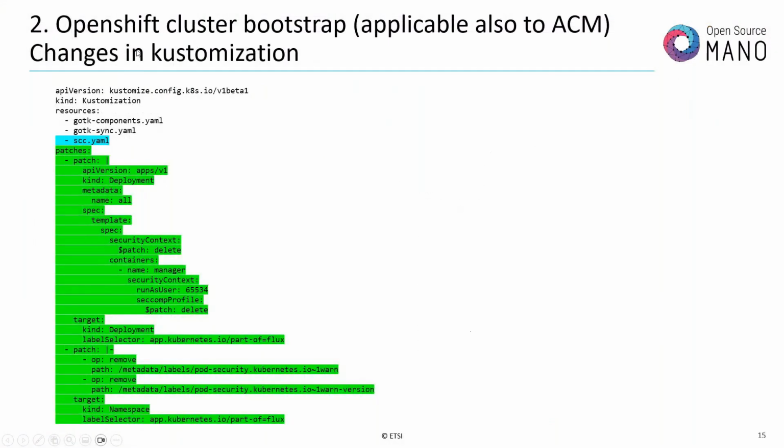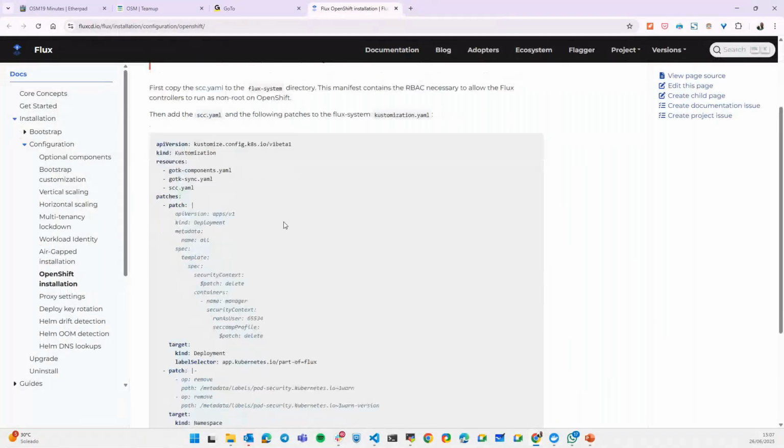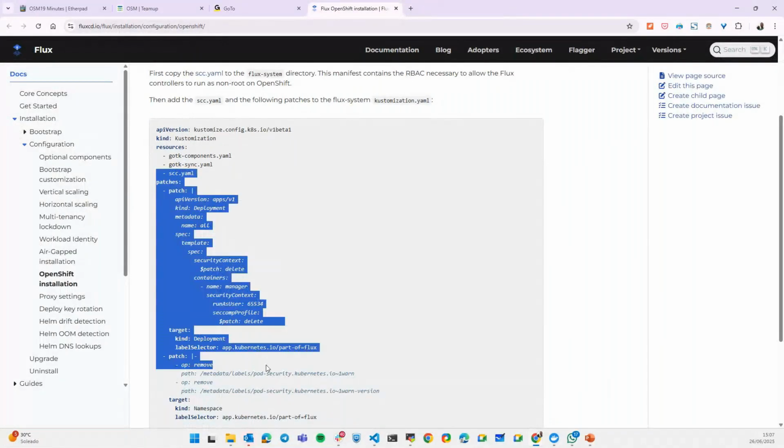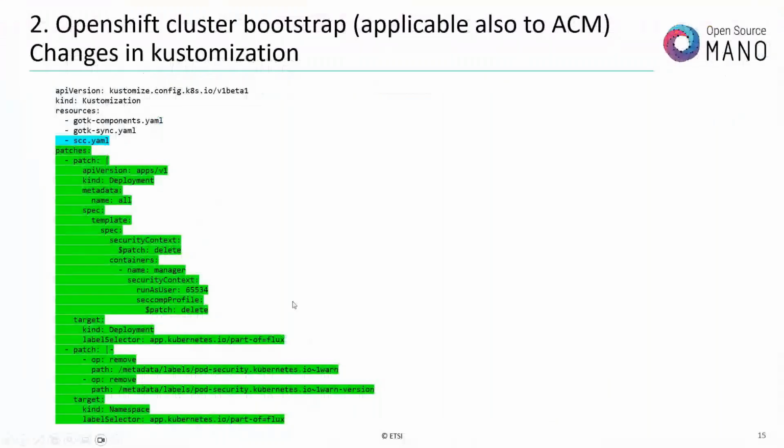And the other thing is the changes in the customization. We need to add the reference to the SCC YAML file with the cluster role and cluster role binding and the patches that are commented. Again, if you go here to the documentation, it is captured exactly the same. Okay. Any question on this?